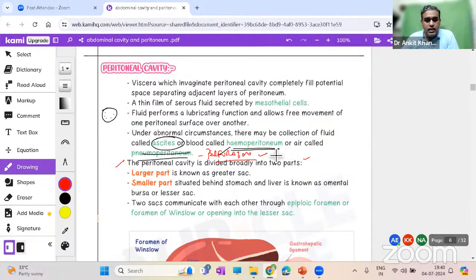What is the peritoneal cavity? It is divided into two parts. One is known as the greater sac, the larger part, and one is known as the lesser sac. This lesser sac is also known as the omental bursa. It's written over here. Let me write it down. It is very simple to understand.